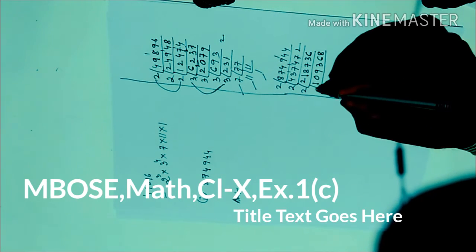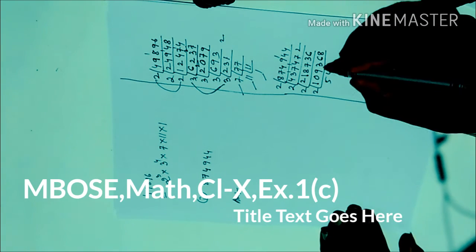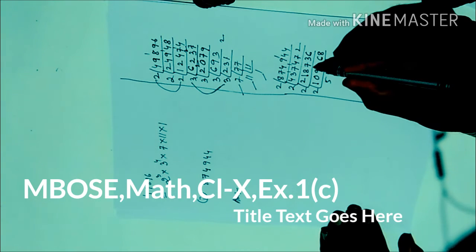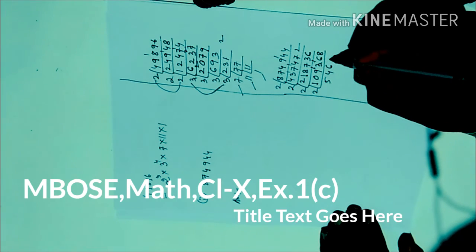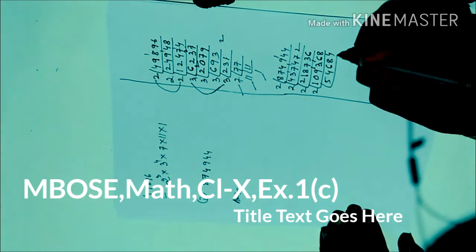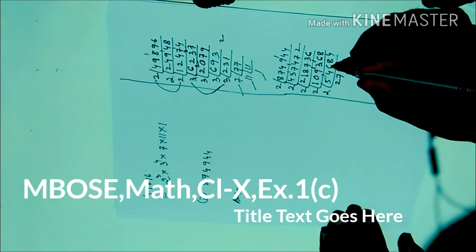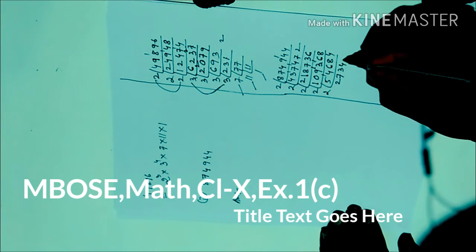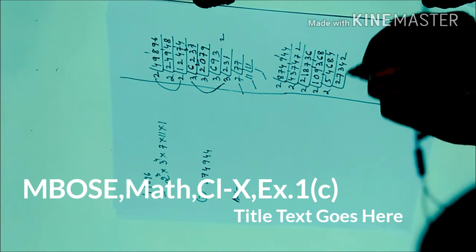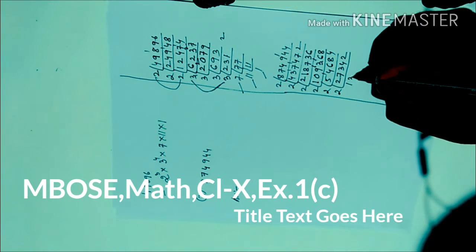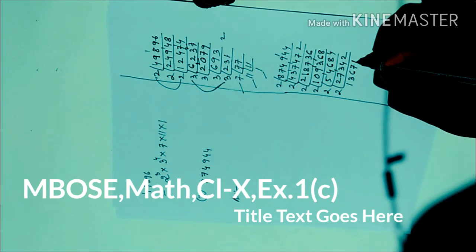Again divisible by how much here, 2: 2 5s are 10, 2 4s are 8. Then how much here, 2 5s are 10, 2 4s are 8, carry 1 here, 1 and 3 is 13, 2 6s are 12, carry 1, 1 6 is 16, 2 8s are 16, 2 4s are 8. So again it will be divisible by 2: 2 2s are 4, 2 7s are 14, carry 1, here 2 3s are 6, 2 4s are 8, 2 2s are 4. So you see here in your question. Again divisible by 2: 2 1s are 2, 2 3s are 6, here 13, 2 6s are 12, 2 7s are 14, 2 1 here.